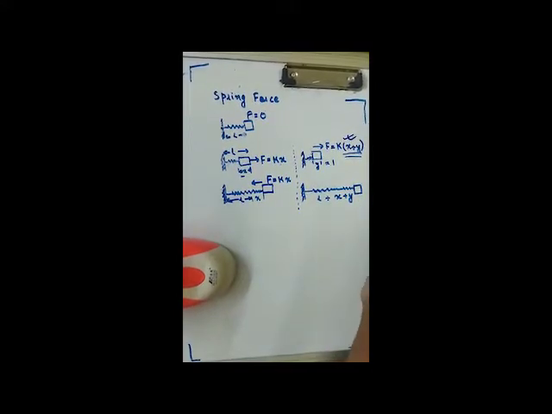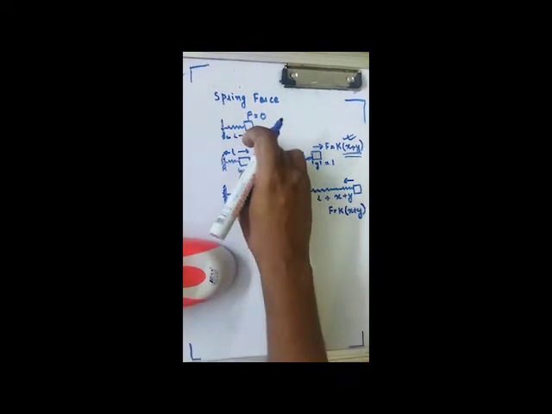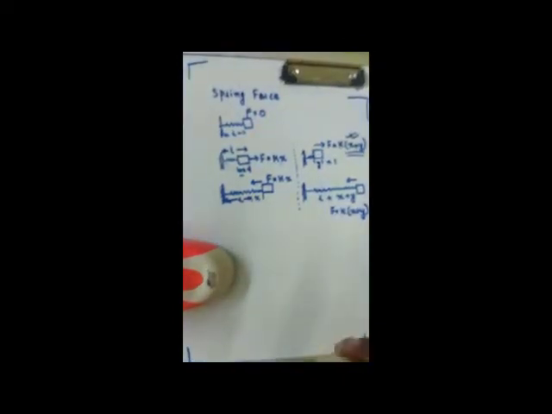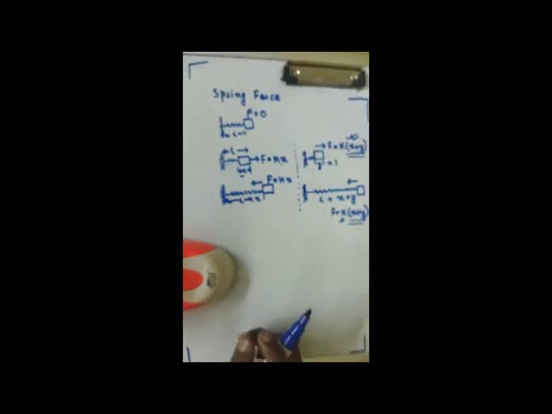The force with which the spring pulls back this block is F equals k(x plus y), the elongation from the natural length, not the previous length. The force exerted by the spring is always the spring constant k multiplied by the elongation of the spring from natural length.